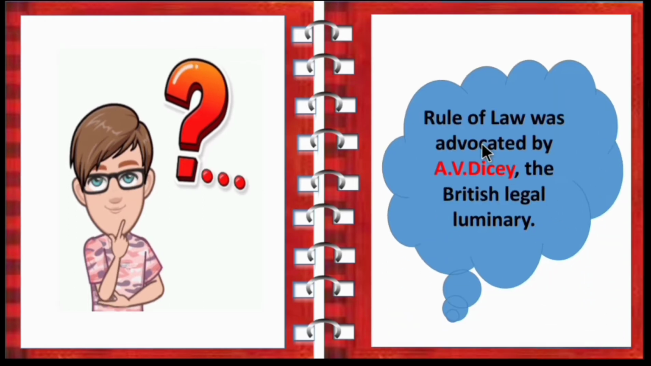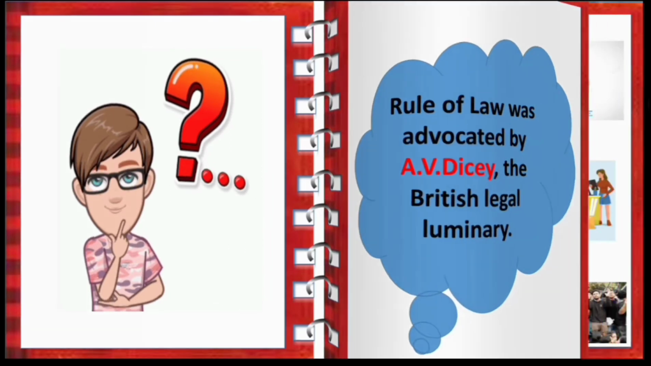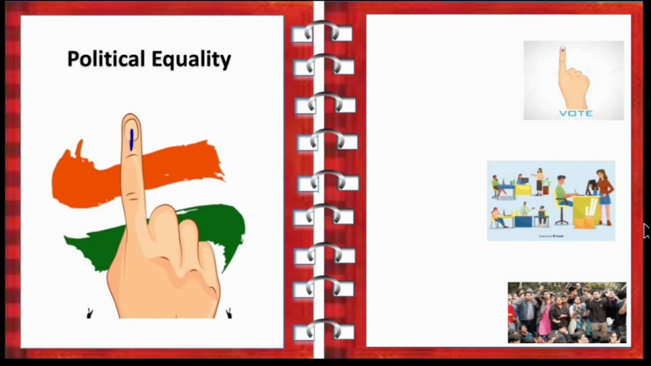So children, do you know who advocated the rule of law? The rule of law was advocated by A.V. Dicey. A.V. Dicey is a British legal luminary. So make a note of it. It may be asked in one word. Who advocated the rule of law means A.V. Dicey. So next, political equality. Children, under political equality, there are three major rights.